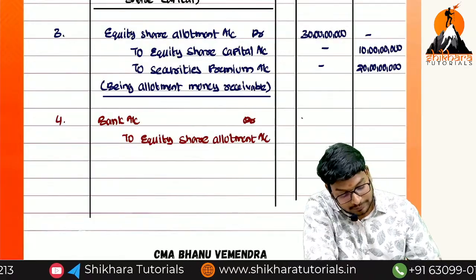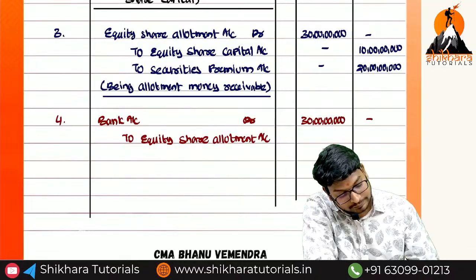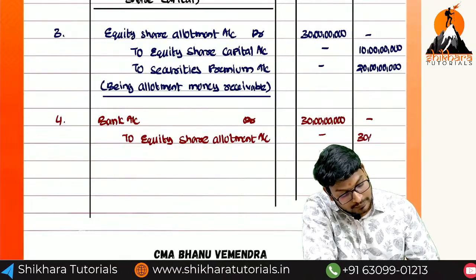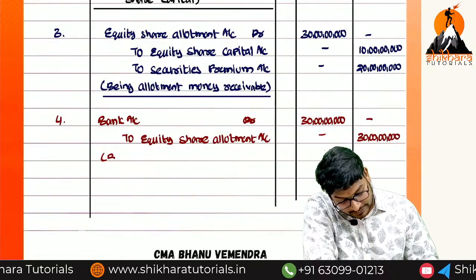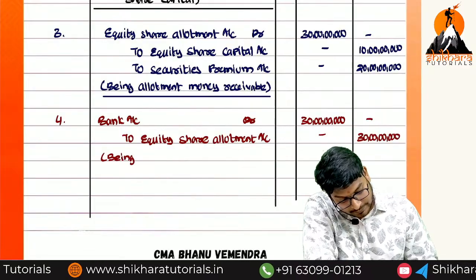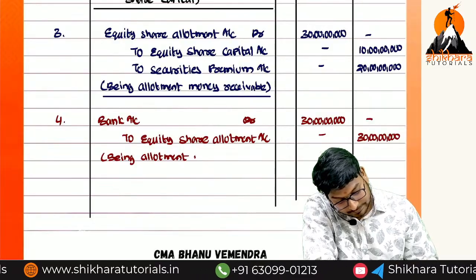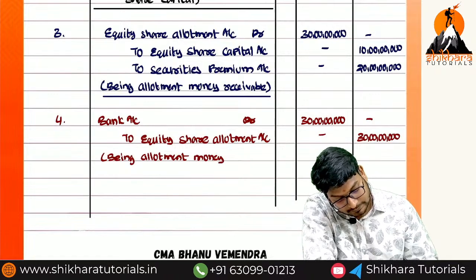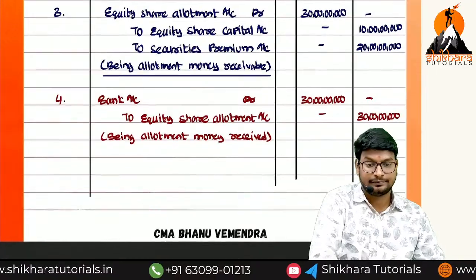What is the total amount? 30 crores and 30 crores. What is the narration? Being allotment money received.